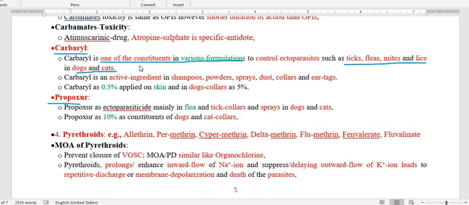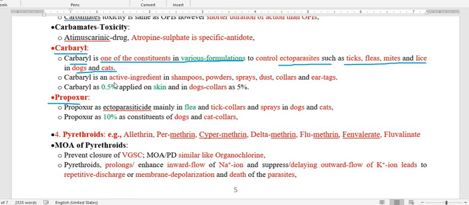If you go through the preparations that we use for ectoparasite control, you will not find only one constituent as ectoparasiticide; many constituents are present.